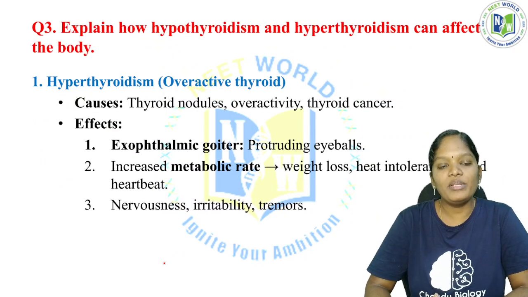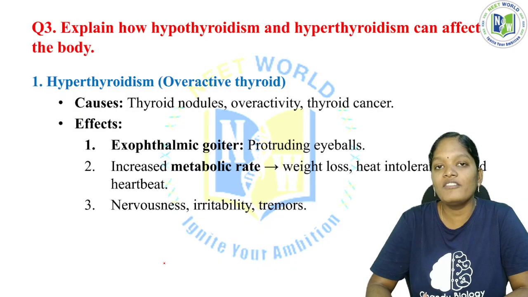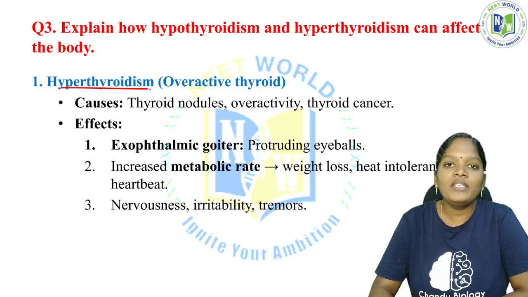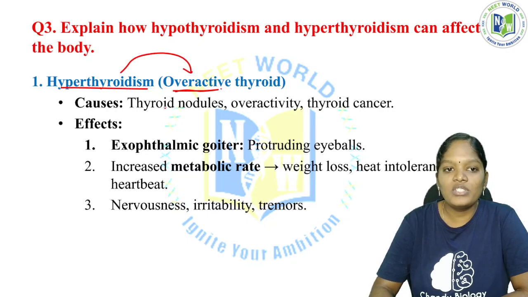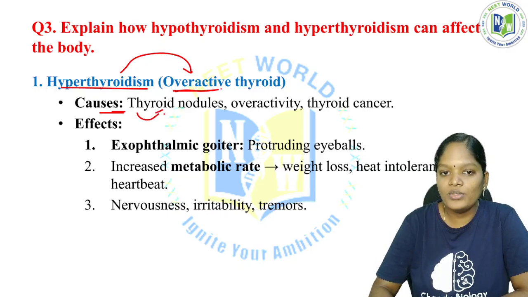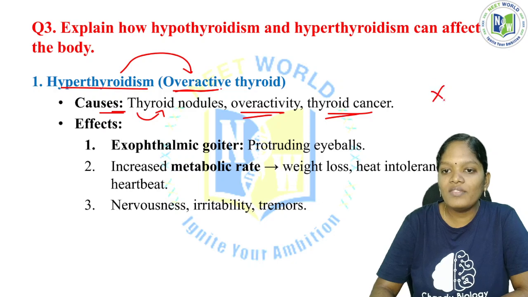Now the third question will be, explain how hypothyroidism and hyperthyroidism can affect the body. Now see, hyperthyroidism. Hyperthyroidism means the thyroid is secreting higher. Thyroid hormone is higher. That is called an overactive thyroid. What causes this hyperthyroidism? Thyroid nodules, overactivity, thyroid cancer. So these are all very, very important.